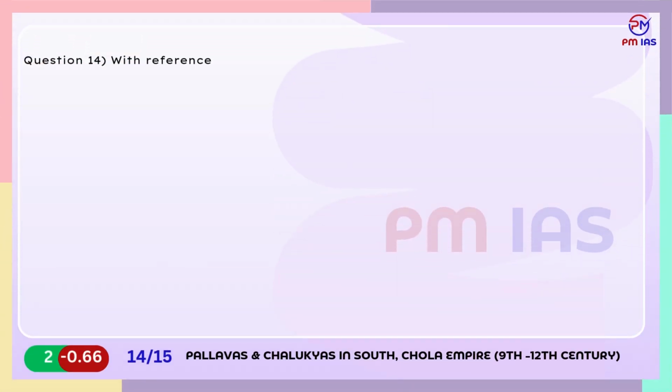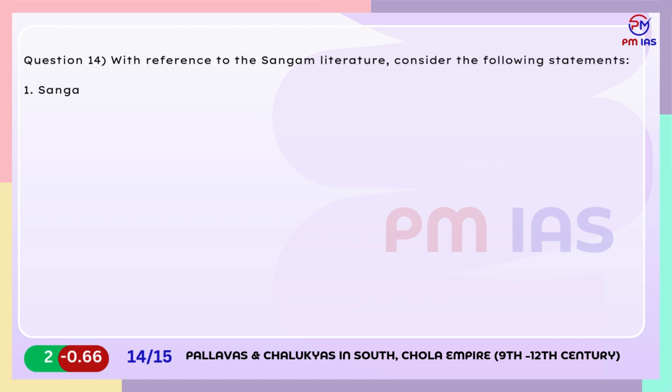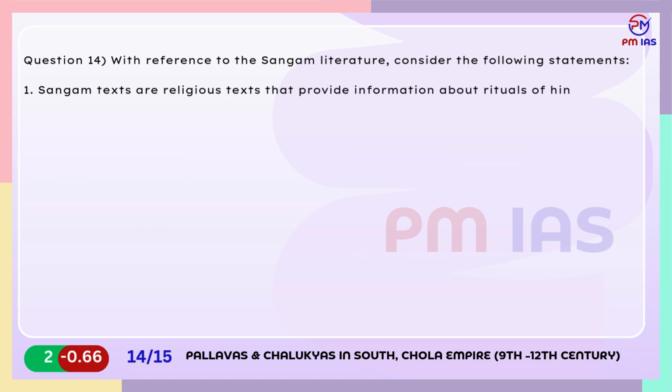Question 14. With reference to the Sangam literature, consider the following statements. 1. Sangam texts are religious texts that provide information about rituals of Hindus. 2. Sangam literature gives information about trade with Yavanas, foreigners. Which of the statements given above are correct?